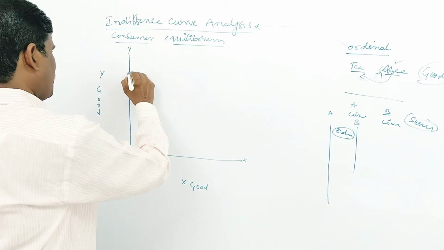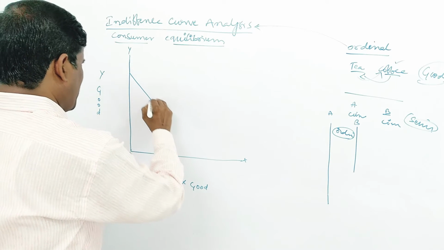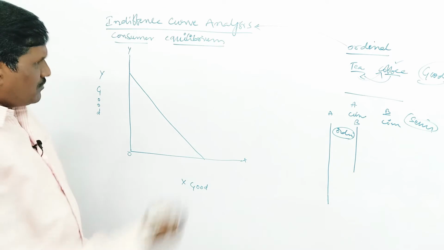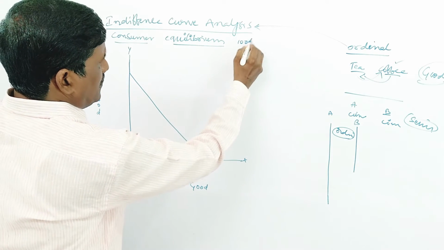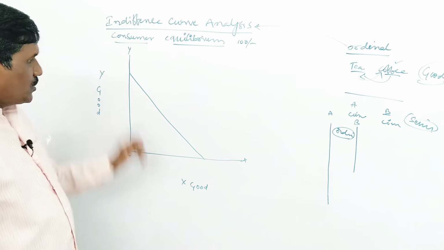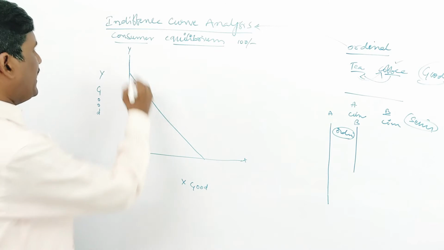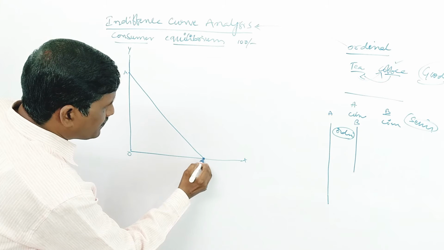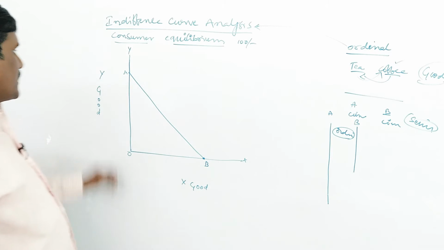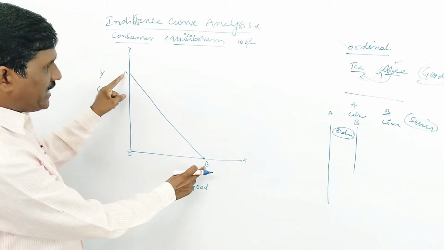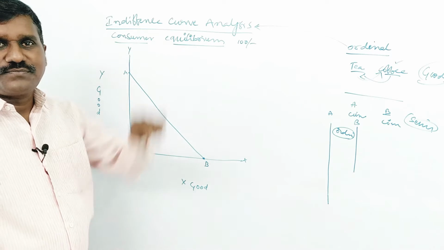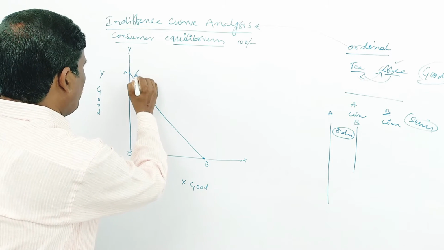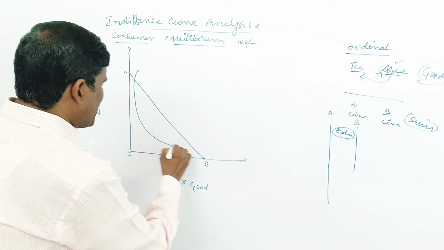For example, this is the level of the income of the consumer, say 100 rupees. The income of the consumer is 100 rupees. So this is the position or level, namely A to B. The income is 100 rupees. Then how is he going to consume with a limited income?